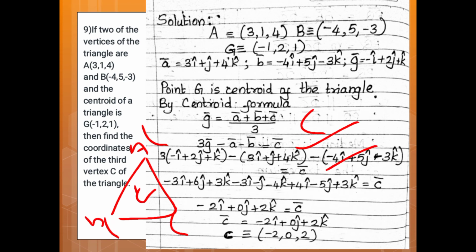Therefore, minus 3i plus 6j plus 3k minus 3i minus j minus 4k plus 4i minus 5j plus 3k is equal to C vector. Therefore, minus 2i plus 0j plus 2k is equal to C vector. Therefore, point C is (-2, 0, 2).